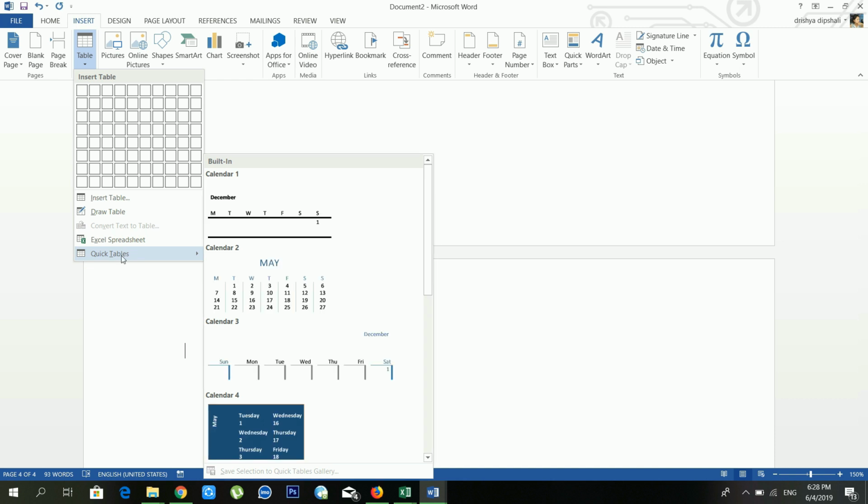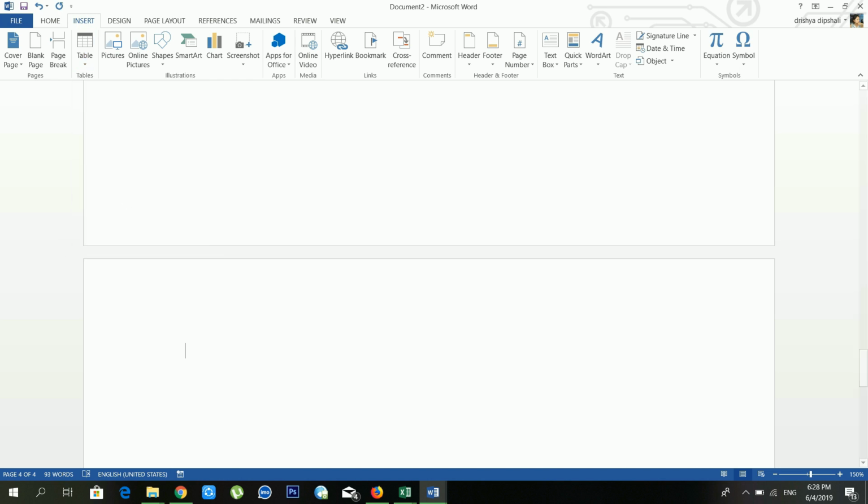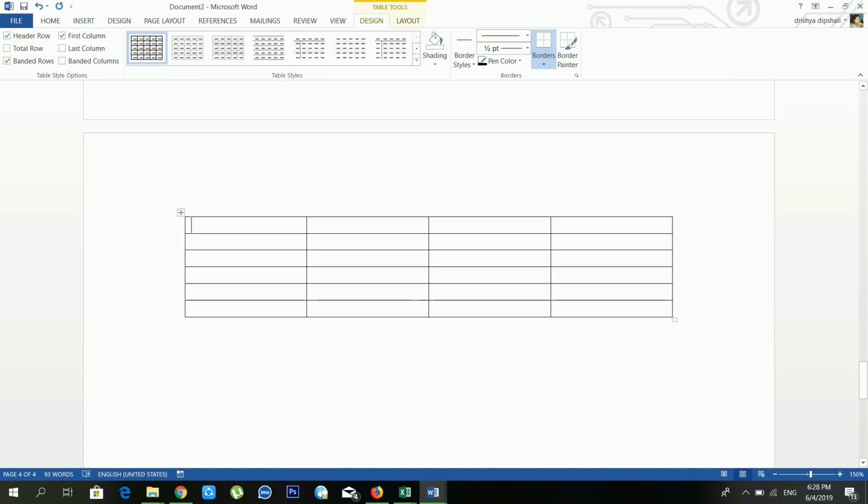There are lots of options available to use tables. But this time I'm using insert table, and it's asking me for the number of columns and the number of rows. First of all I'll put the number of columns as 4 and the number of rows as only 6. After this I'll click OK. Now see, there is a table available in my document.